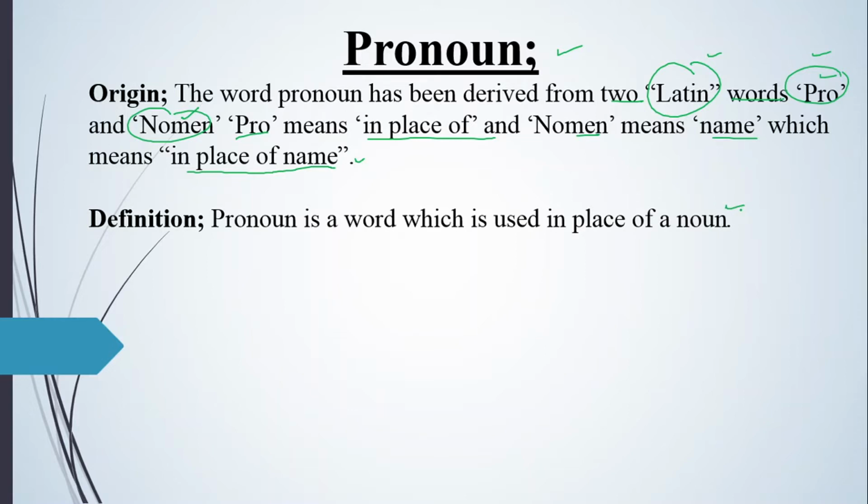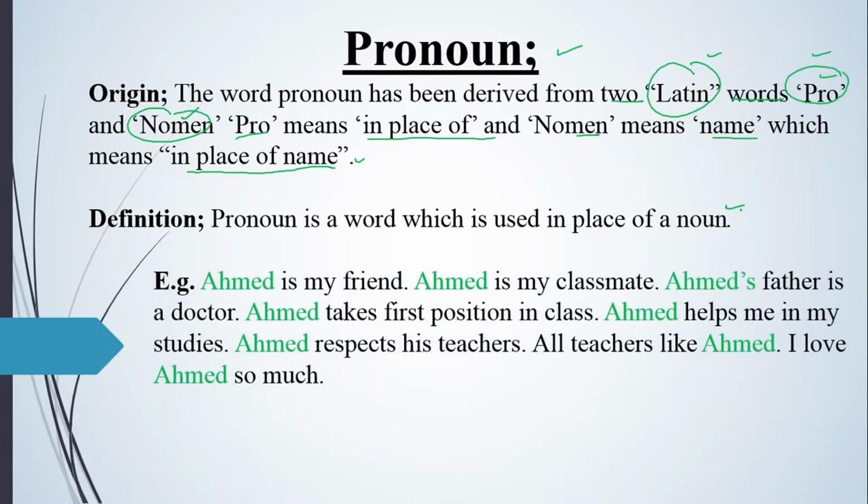For example, I've written a paragraph, and we'll be discussing this. I say, Ahmad is my friend. Ahmad is my classmate. Ahmad's father is a doctor. Ahmad takes first position in class. Ahmad helps me in my studies. Ahmad respects his teachers. All teachers like Ahmad. I love Ahmad so much. Now here we already know who is my friend. You all know that Ahmad is my friend. Here I have mentioned him.